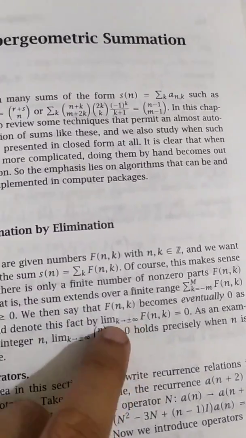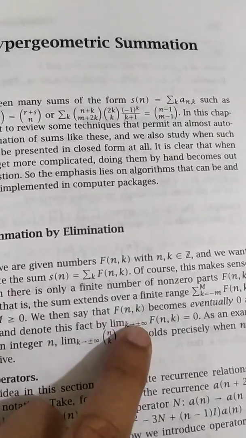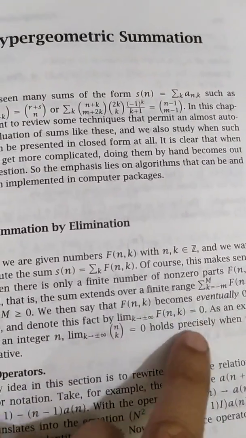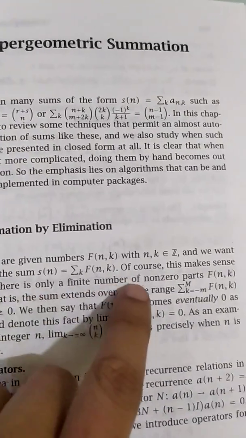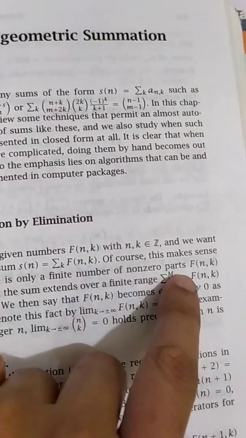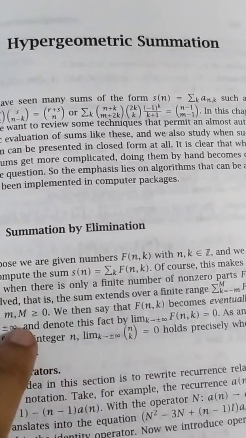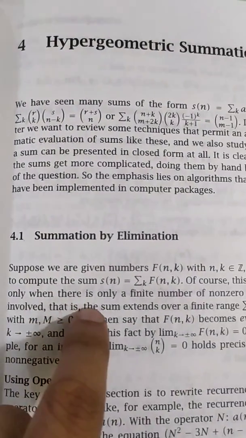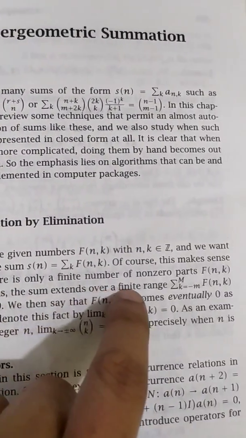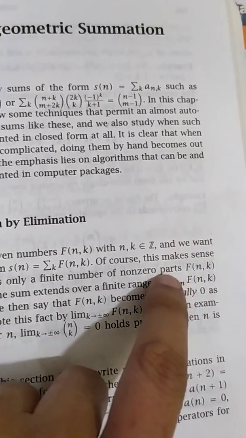So what does it imply actually? The limit as k tends to plus or minus infinity of f(n,k) equal to 0 means that this summation of f(n,k) contains a finite number of non-zero parts, that is, the sum extends over a finite range, k from minus n to plus n.